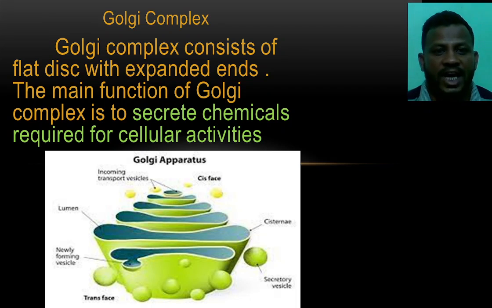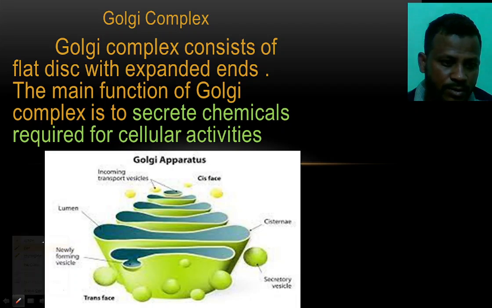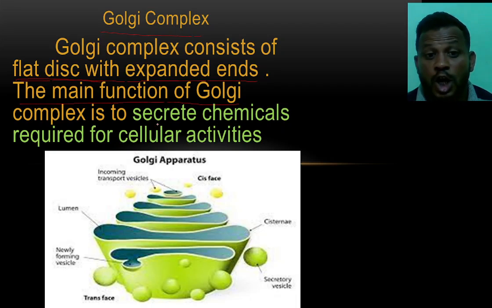Next one is the organelle known as the Golgi complex. Let us see this Golgi complex. The Golgi complex consists of flat discs with expanded ends. The main function of the Golgi complex is to secrete the chemicals required for the cell activities.